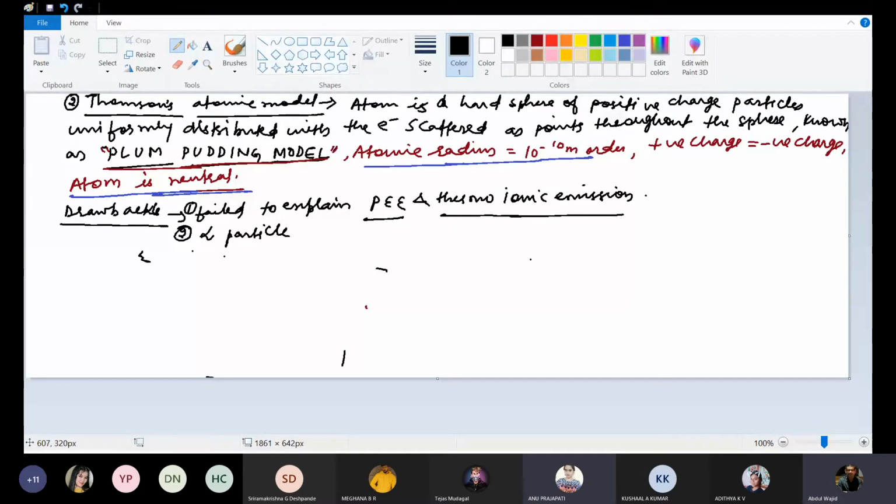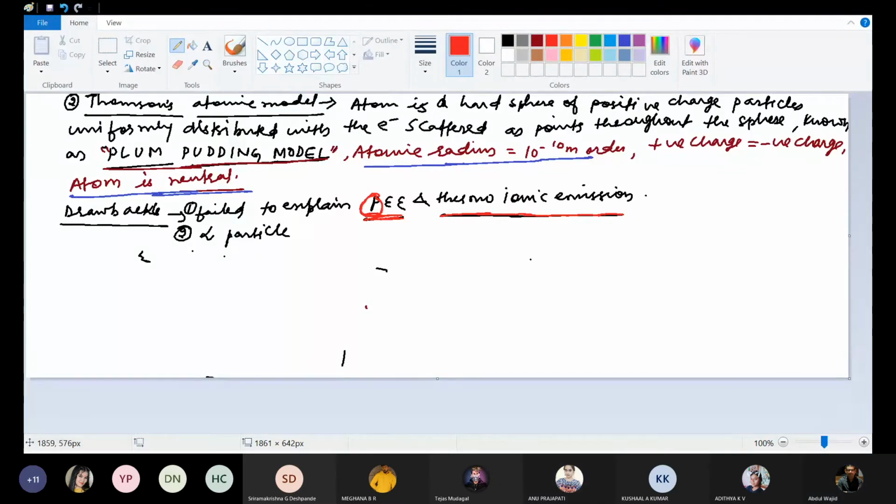Sir, what is the meaning of thermionic emission, sir? Thermionic emission: if you heat any metal object, it will start emitting electrons. If that emission of electrons from the metal surface is because of light, it is called the photoelectric effect. And if that emission of electrons from the metal surface is because of heating, then it's called thermionic emission. Fine?